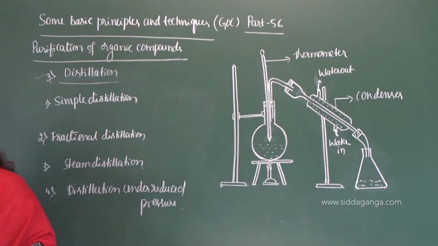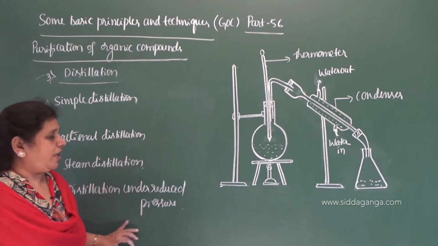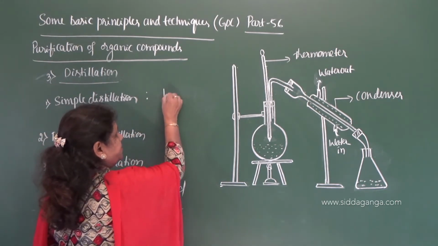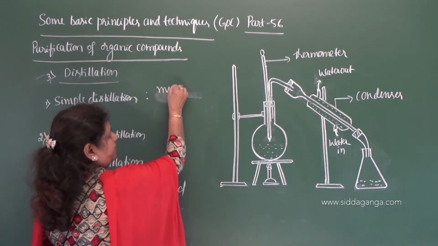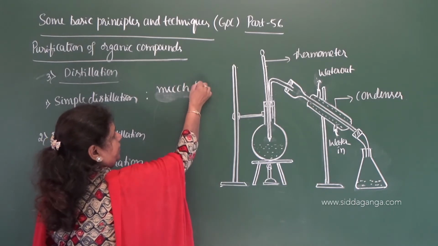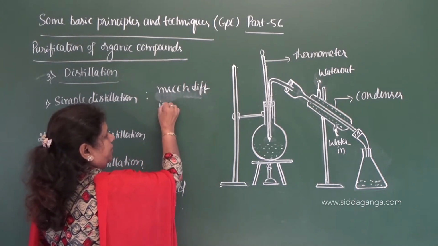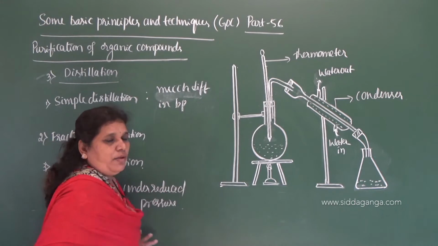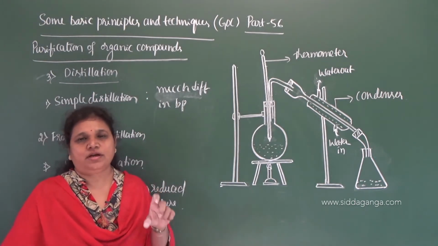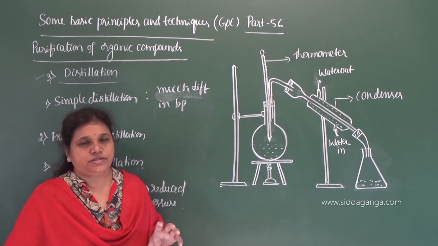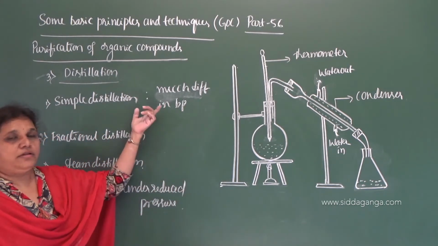In the case of simple distillation, whenever there is much difference in the boiling points, then we can easily separate the liquids from a mixture.